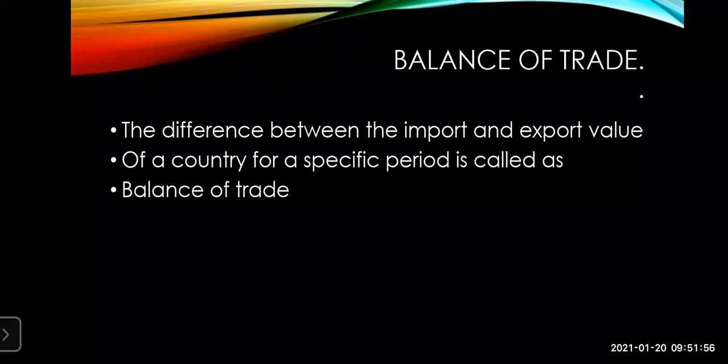Now the difference we can see. Export at value over a specific period is called the balance of trade.